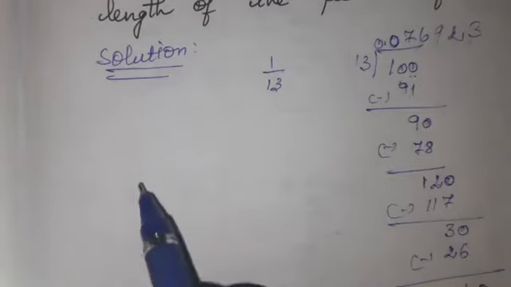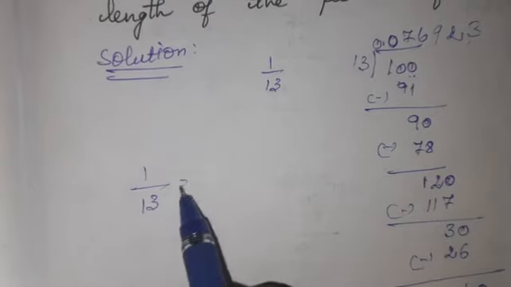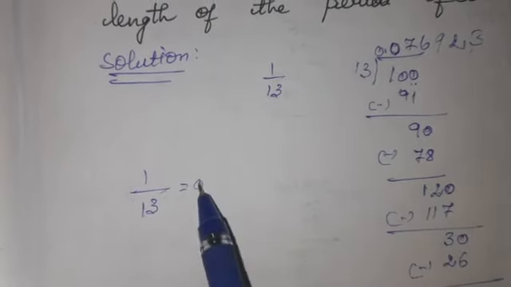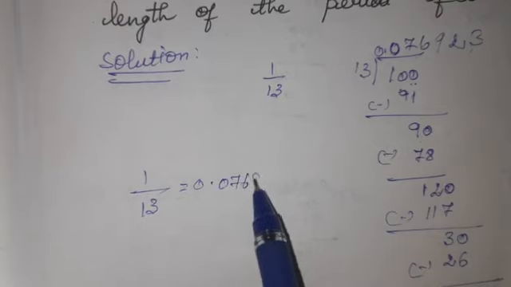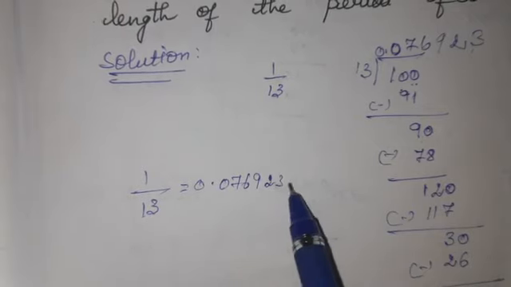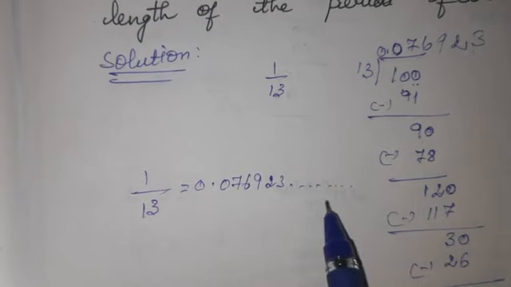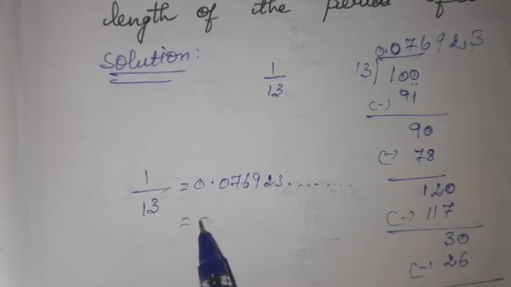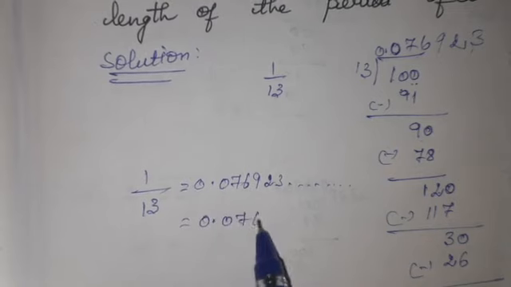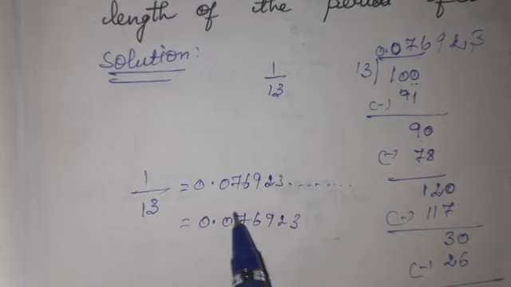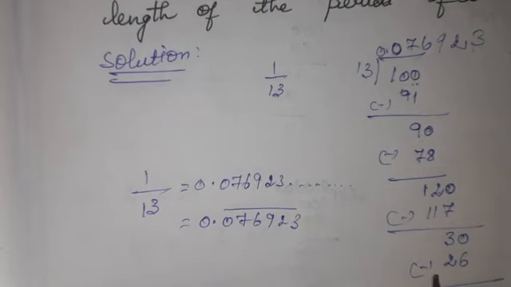I am writing this answer. 1 by 13 is equal to, the quotient you are getting is 0.07692. The remainder is not 0, no? So it is going on. What type of decimal is it? Non-terminating recurring. So we can write this as 0.076923 bar.